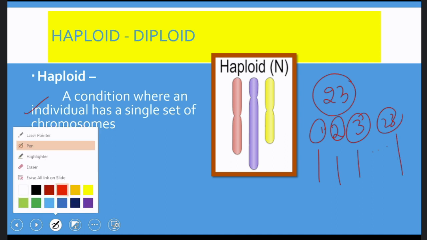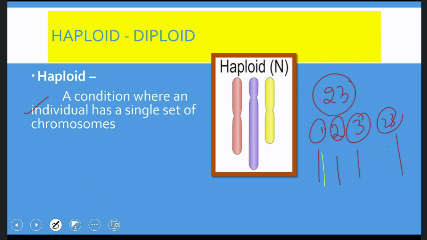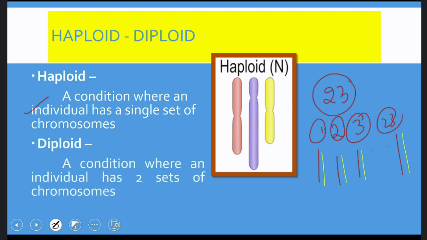Whereas if I have 23 pairs of chromosomes, that means two sets of chromosomes, where previously I had only one set, then I become a diploid individual. If another one is added, I have a third set of chromosomes, then I become a triploid individual. If another one is added, a fourth set of chromosomes, then I become a tetraploid.